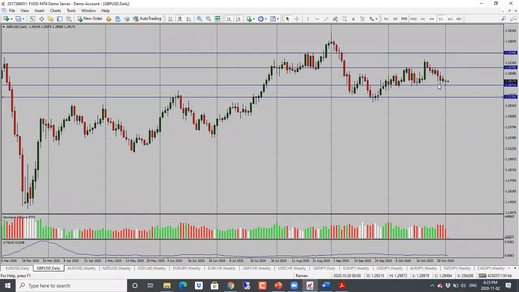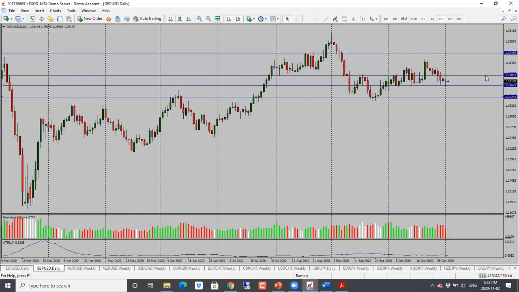Pound dollar here, same thing. We see that price is struggling with the support level, hasn't been able to break through the support. And with this as well, we may get a bit of a bounce here towards 1.2985. And then if price holds there, then we're likely to see a drop here. So bias at this point is neutral here as well.